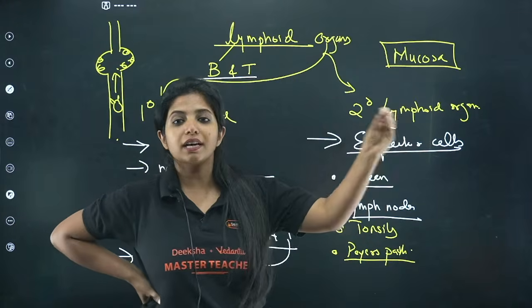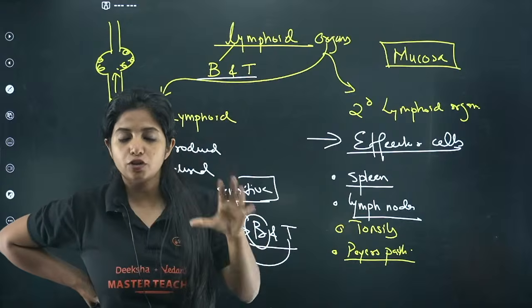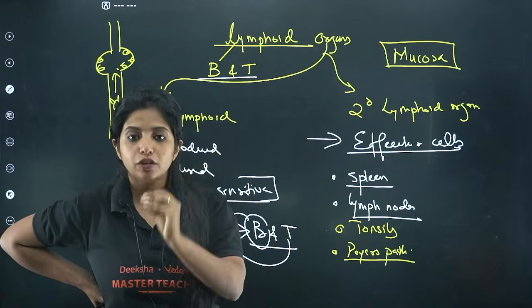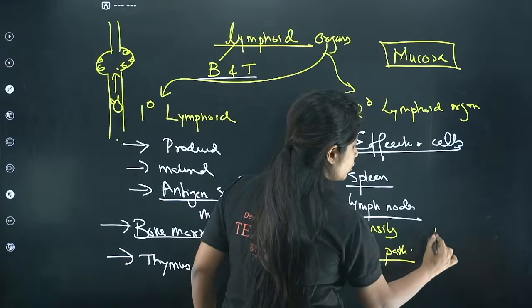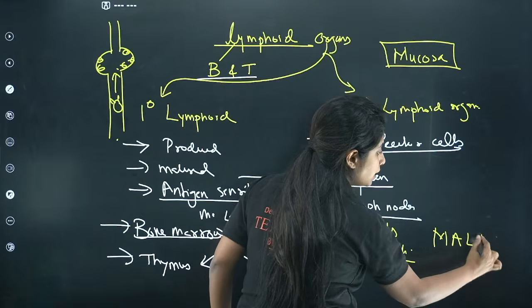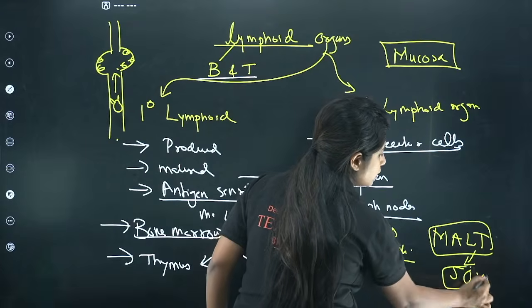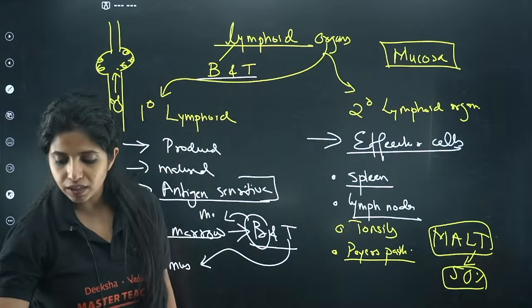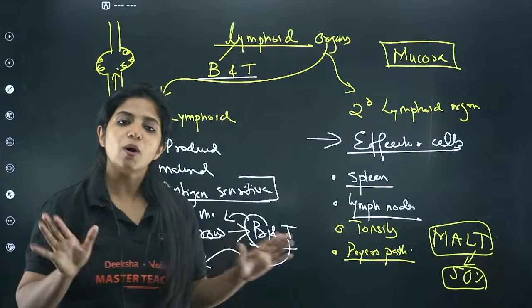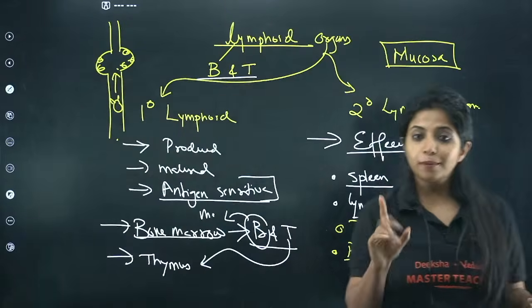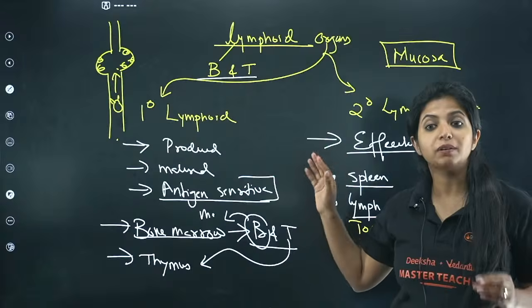And this mucosa associated lymphoid tissue, if you call all of it together, you call it MALT. And MALT basically occupies 50% of the lymphoid organs. So this is all about your lymphoid organs. Primary lymphoid organs produce, mature, and make B and T lymphocytes antigen sensitive.